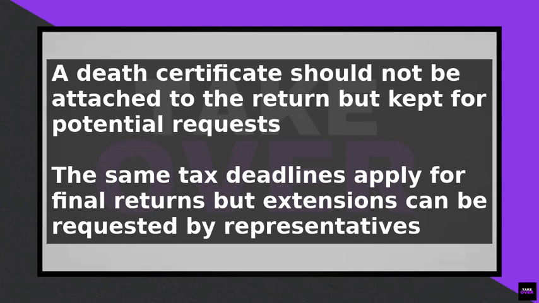The same tax deadlines apply for final returns, but a surviving spouse or representative can request an extension to notify the IRS that the taxpayer is deceased. The person filing should write "deceased" at the top of the return, followed by the deceased person's name and the date of their death.